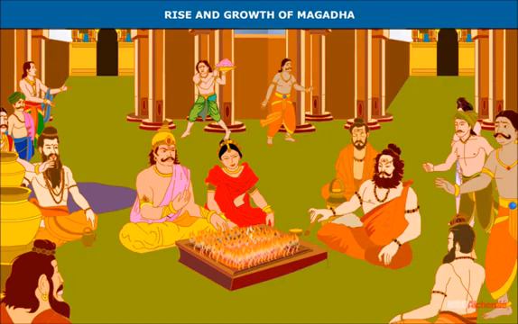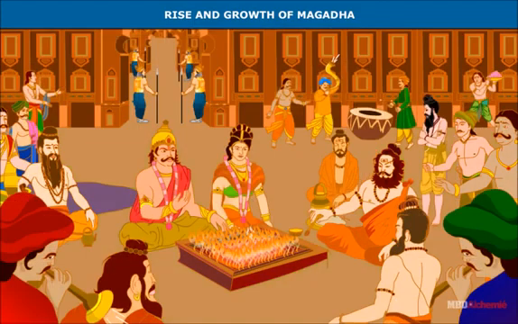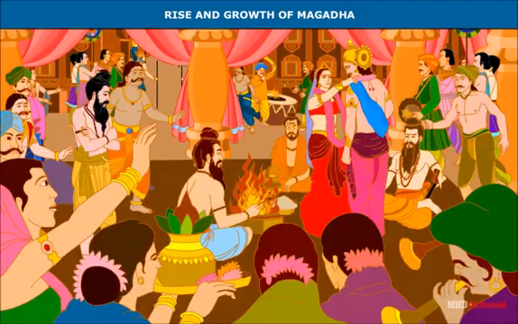Marriage alliances. First, he strengthened his position by marriage alliances. He took three wives from the neighboring ruling families. One was the princess of Kosala. She brought with her the territory of Kashi as dowry, which yielded large revenue. His second wife, Chellana, was a Lichchhavi princess, and his third wife was the daughter of the chief of the Madra clan of Punjab. These marriage alliances increased the prestige of Magadha and helped it to expand westwards and northwards.